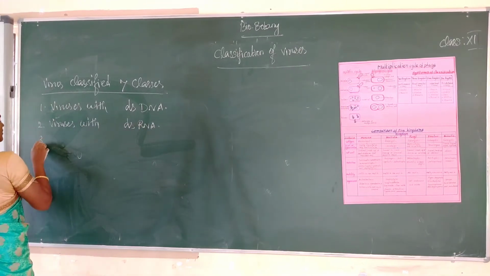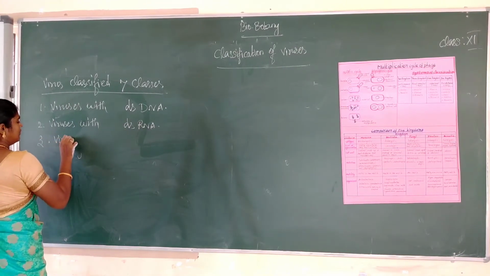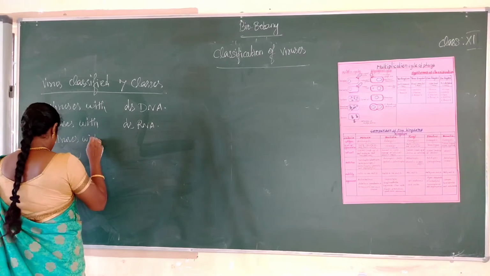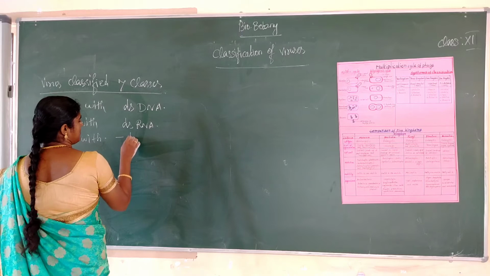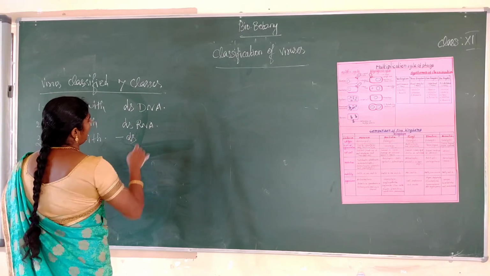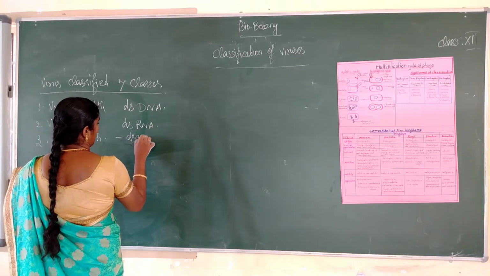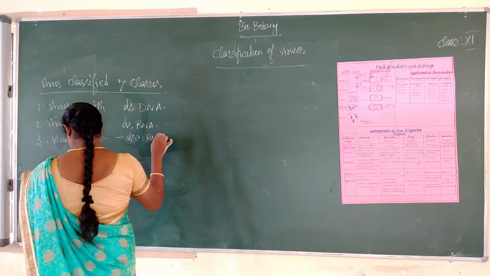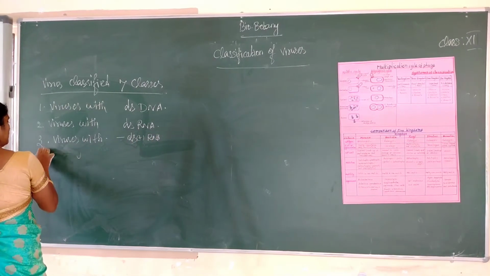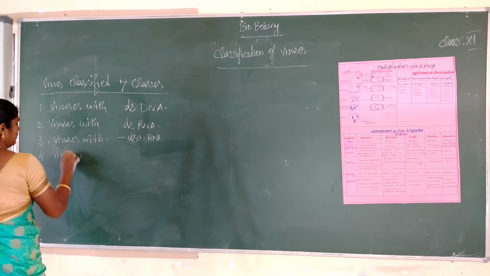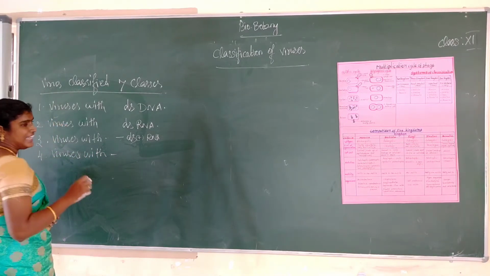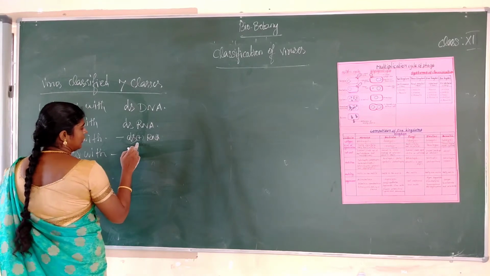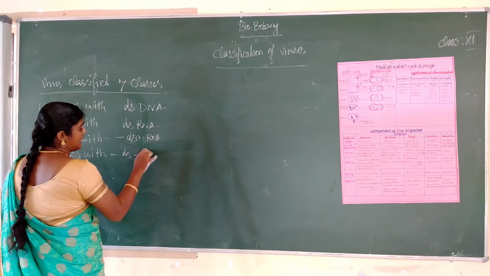Next one, viruses with plus sense RNA. Next one, viruses with minus sense RNA, antisense.